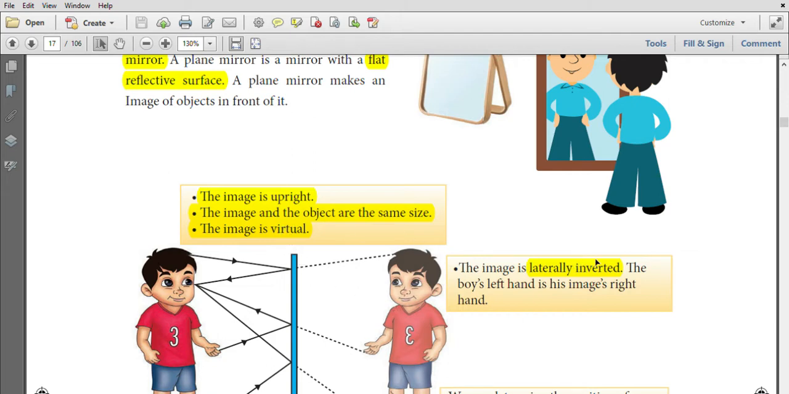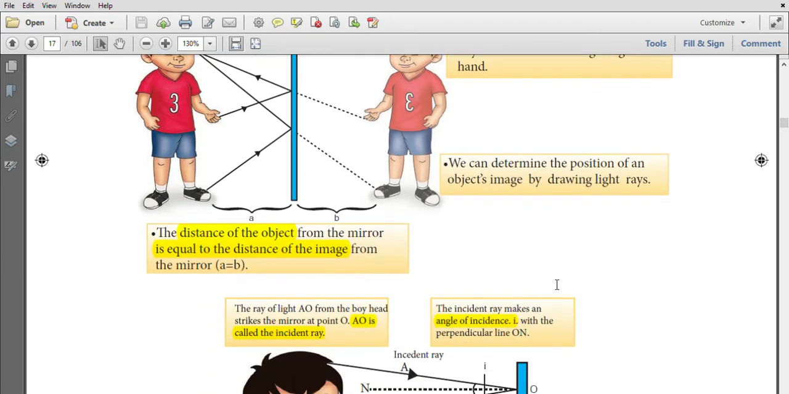The image is laterally inverted. The number 3 is laterally inverted. The left hand of the boy is seen as the right hand of the boy in the image. That is called lateral inversion. The distance of the object A is equal to the distance of the image B.